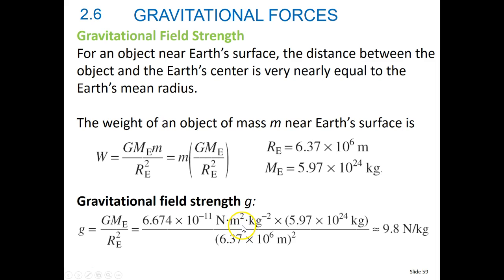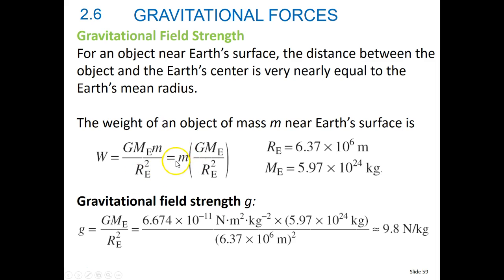The gravitational field strength: for an object near the Earth's surface, the distance between the Earth and the center is pretty equal to the radius of the Earth. So you don't have to get real technical with this one. If I rearrange my W equation here, weight is equal to big G times the mass of the Earth times the mass of you, divided by the distance between you and the Earth squared.